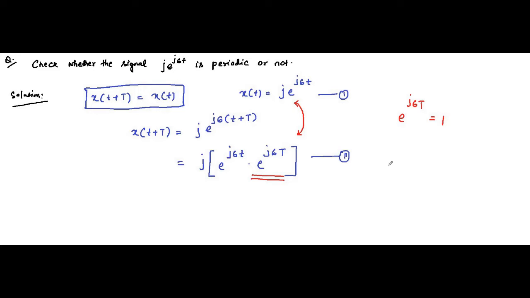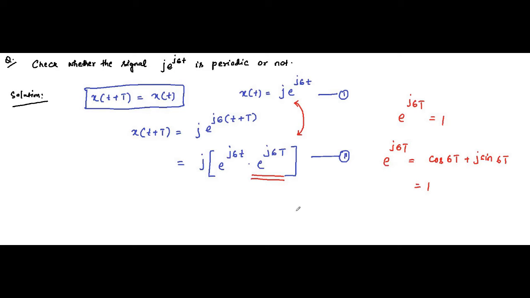We can write e to the power j6T as cos 6T plus j sin 6T. This much should be equal to 1.